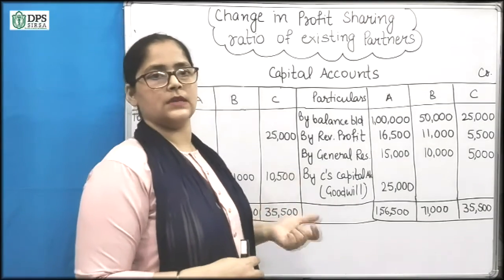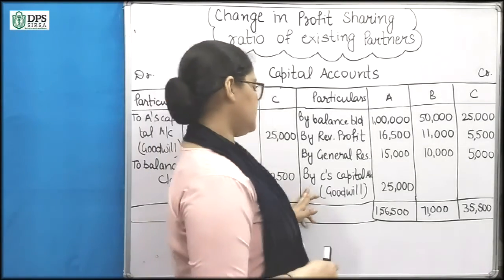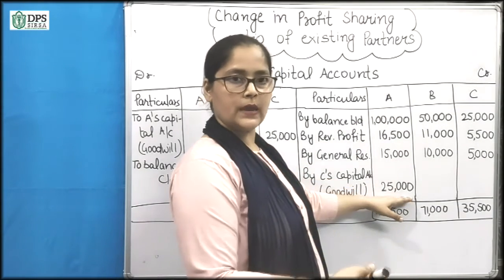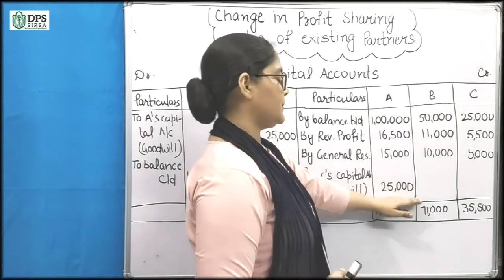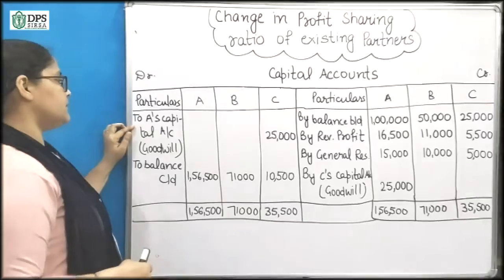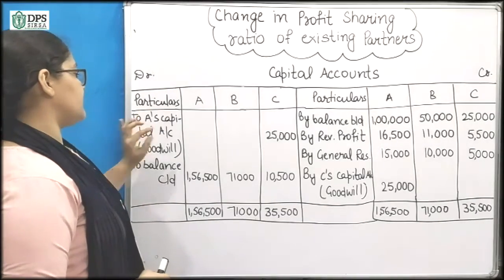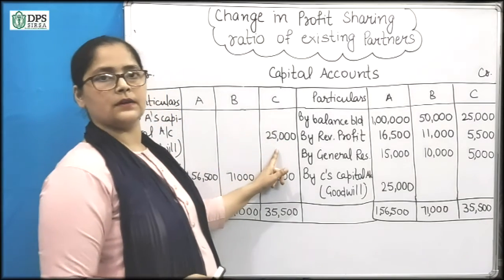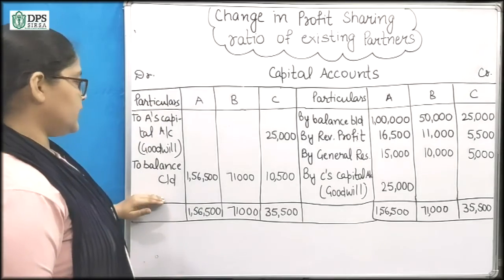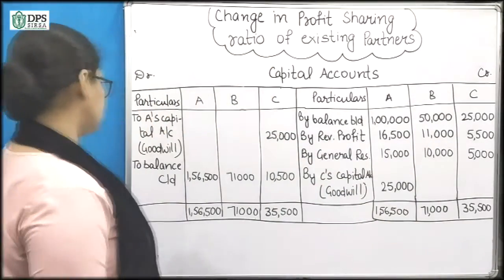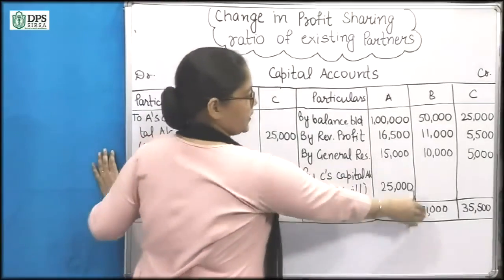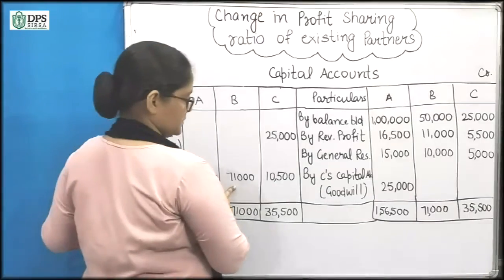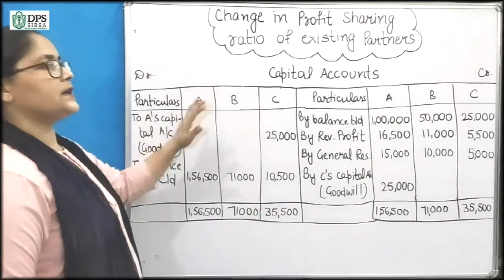That means we are taking from C and giving it to A. So here we will write by C's capital account, crediting A because we are giving it to A. From C we are giving 25,000 to A, and on this side we will write to A's capital account and the amount in C 25,000, because C is giving to A. Because this side is bigger, the balances are 1,56,500, 71,000, 10,500. So these are their capital accounts.